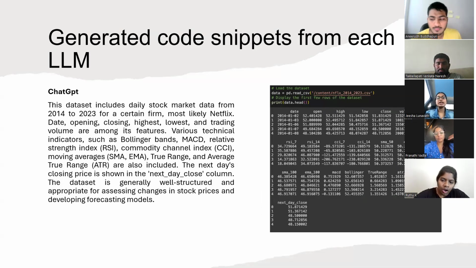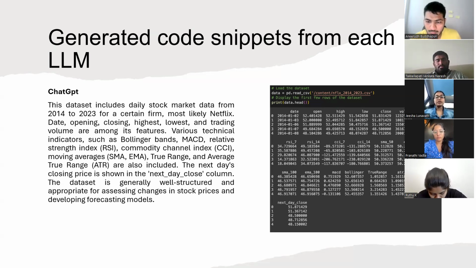Next, let's discuss the generated code snippets for each LLM. The dataset description is about the daily stock market data from 2014 to 2023, likely for Netflix, including features like date, opening, closing, highest, lowest, and trading volume.